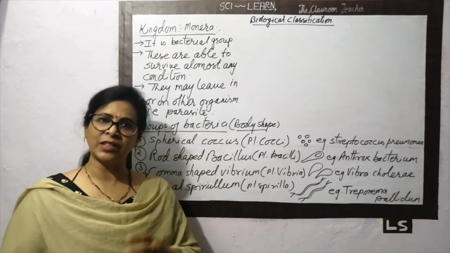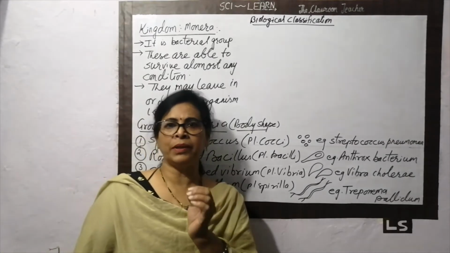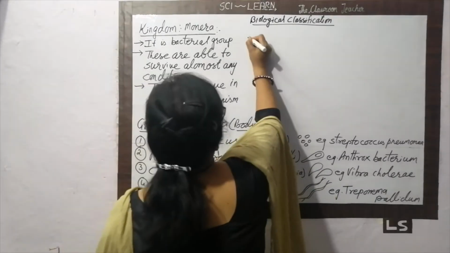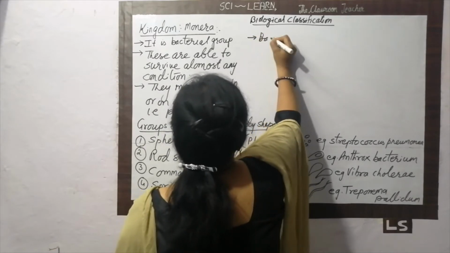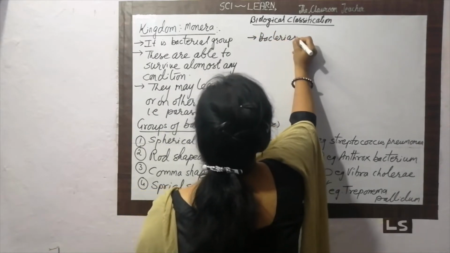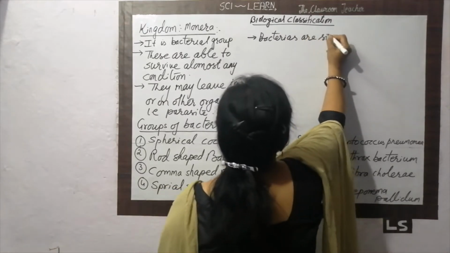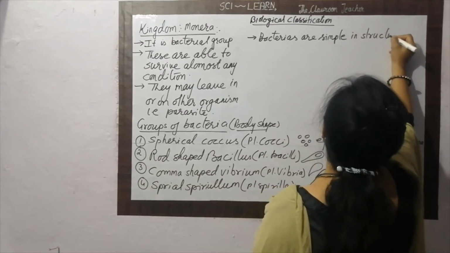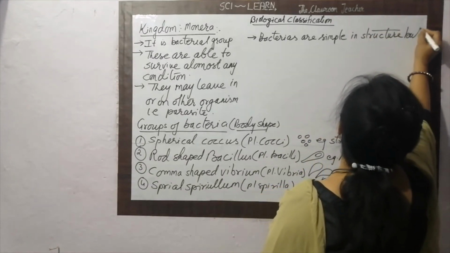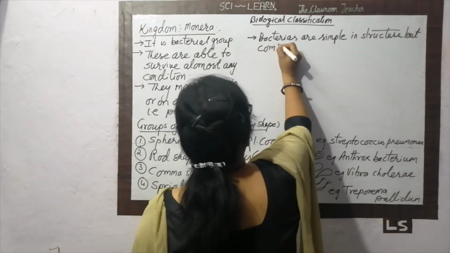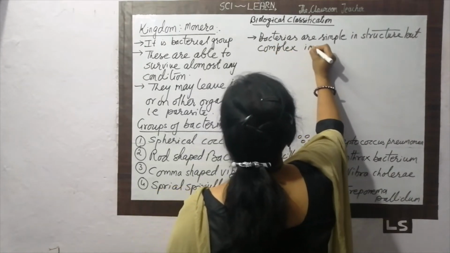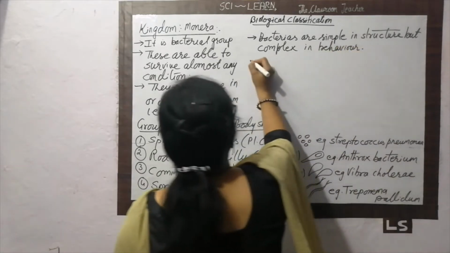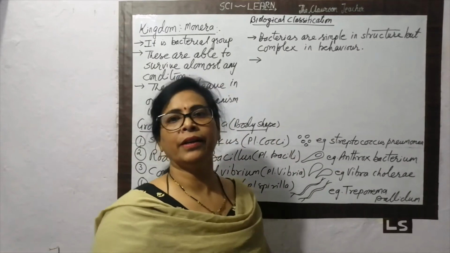Some more characteristics which are present in the bacteria. Bacteria is simple in structure, but their behavior is not simple. So what is the next property here? Bacteria are simple in structure, but complex in behavior. That's why they are able to survive in any type of climatic condition.